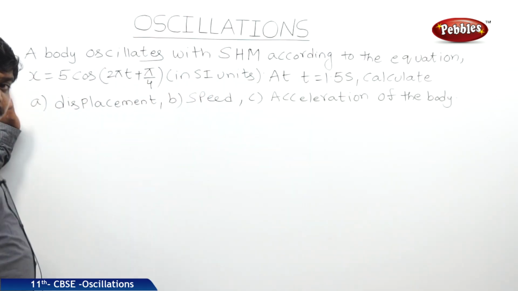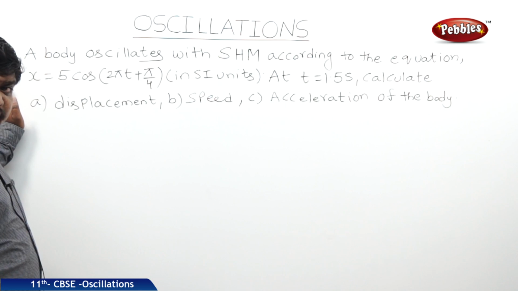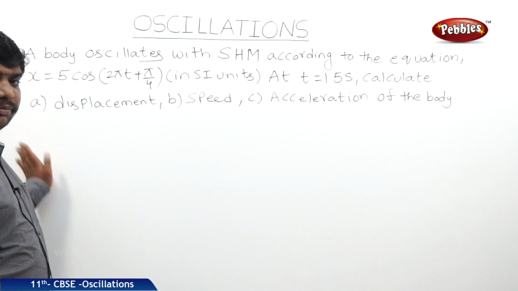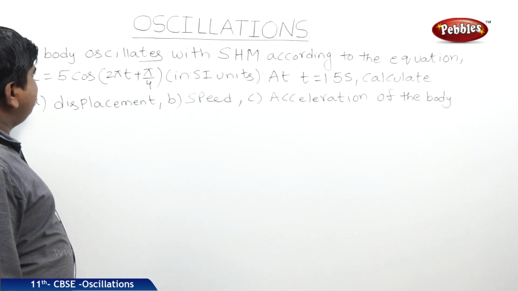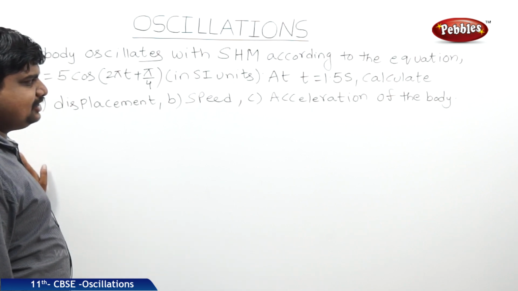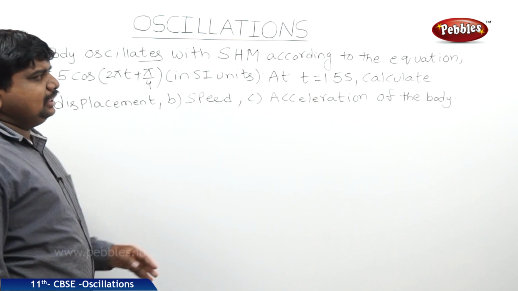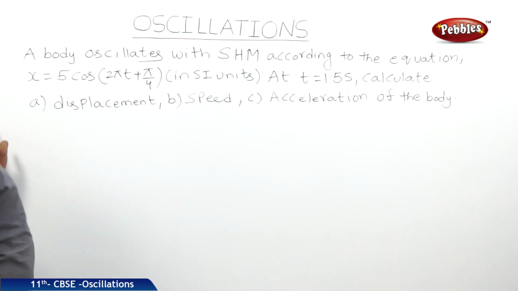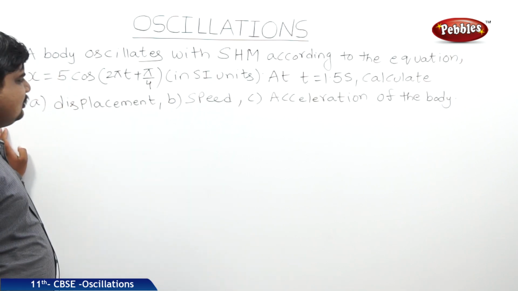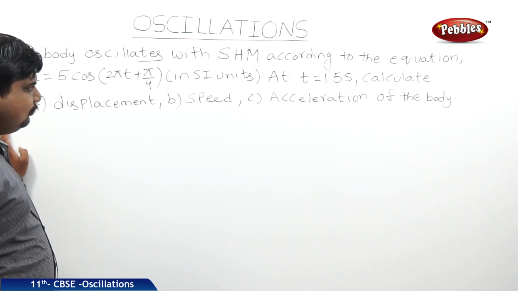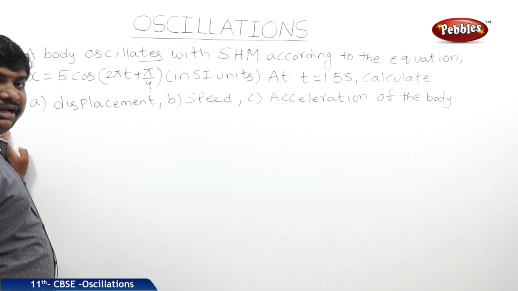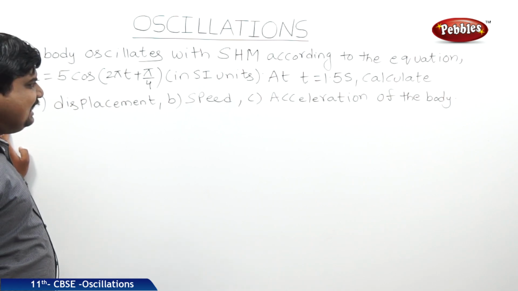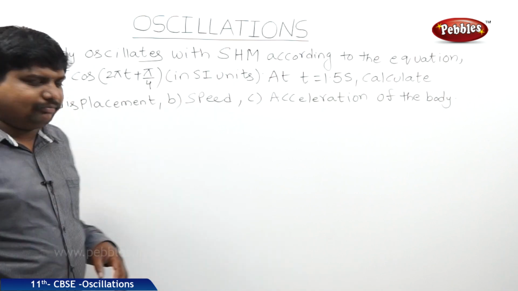This is the problem which is related to the parameters of simple harmonic oscillators. The content in the problem is: a body oscillates with SHM, nothing but simple harmonic motion, according to the equation x is equal to 5 cos of 2 pi t plus pi by 4 in SI units. At t is equal to 1.5 seconds, calculate displacement, speed and acceleration of the body.